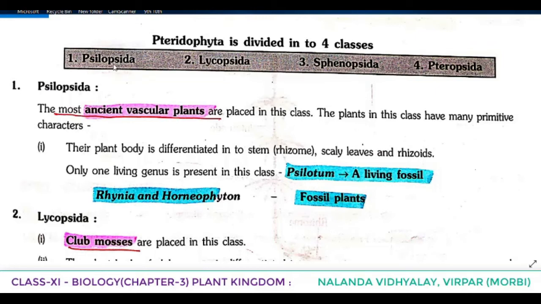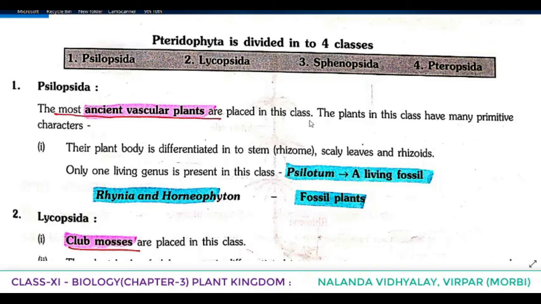Here now we are going to learn about the division of Pteridophyta. It is divided into 4 classes: Psilopsida, Lycopsida, Sphenopsida, Pteropsida. First one, Psilopsida. Underline the points, very important. The most ancient vascular plants are placed in this class.